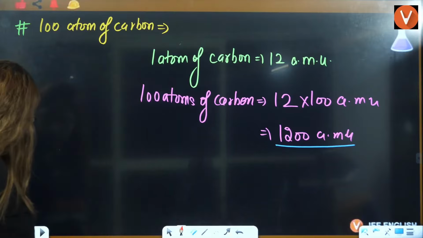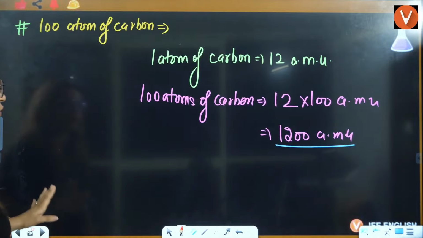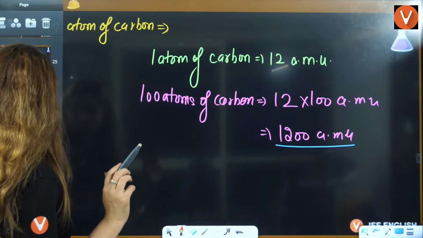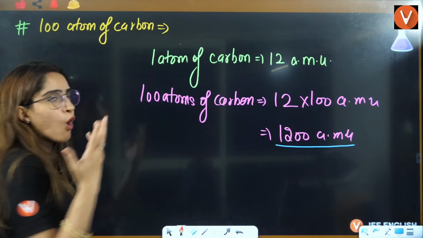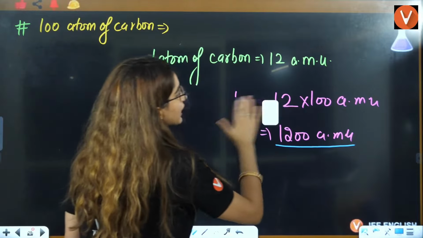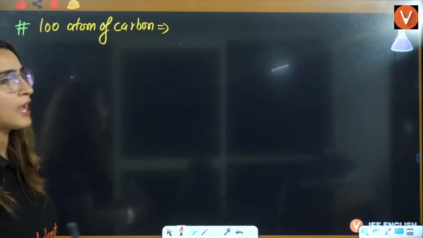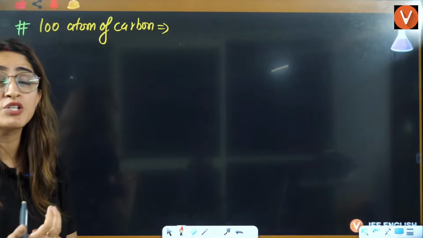Now, let me see if they have mentioned anything. They have not mentioned anything for 100 atoms of carbon, so we will not get into it. We can also solve this in terms of grams, I'll tell you how. If the option is given in AMU, then you will solve it like this. If the option is given in grams, then how will you solve it? We are talking about how much mass in grams 100 atoms of carbon will have.